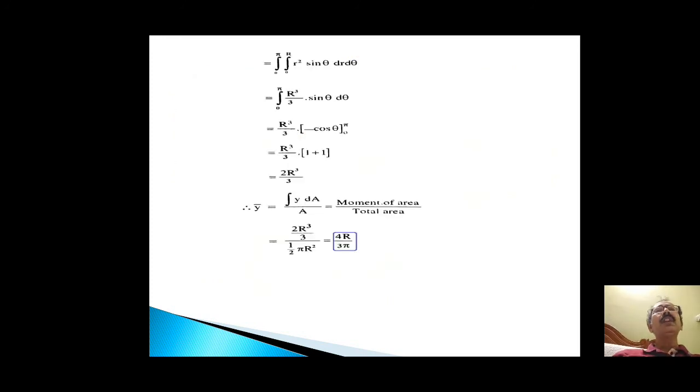Now the total moment of area should be a double integration, with r from 0 to r and theta from 0 to pi, because theta and r are the two variables. After the double integration, we get 2r cube by 3. So y bar is the moment of area by total area, 2r cube by 3 by half into pi r square, so 4r by 3 pi.